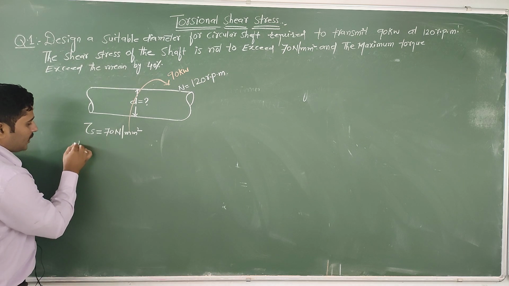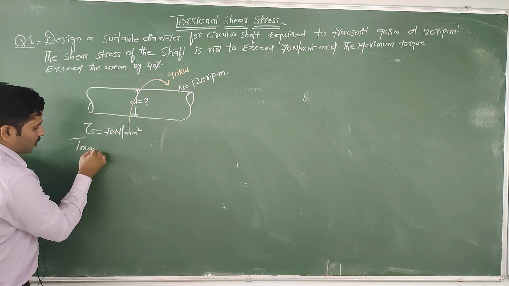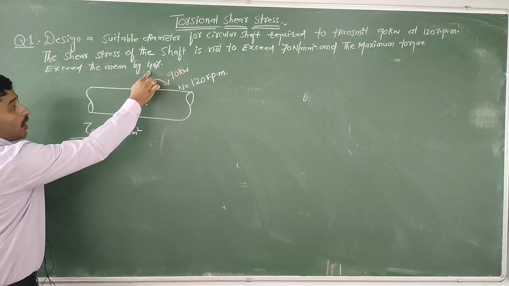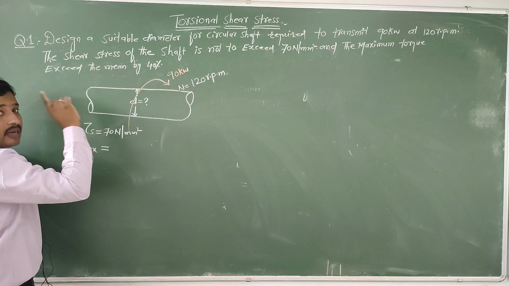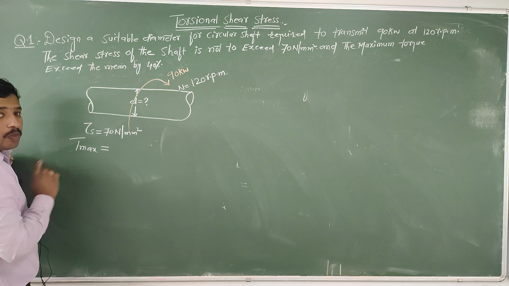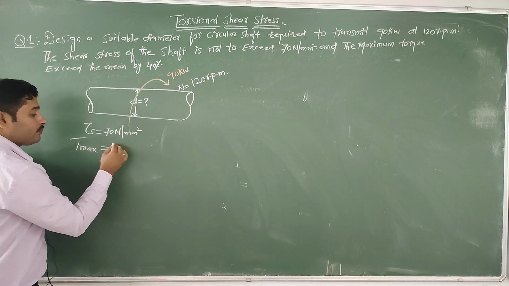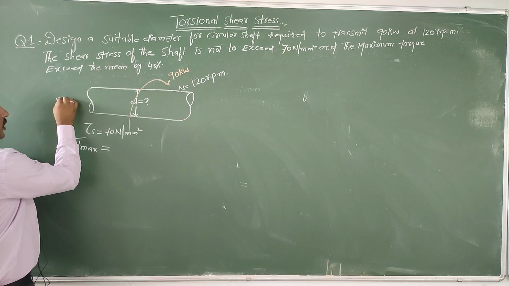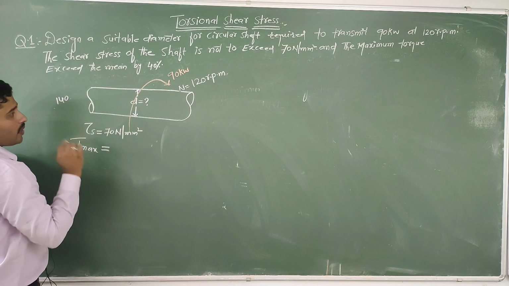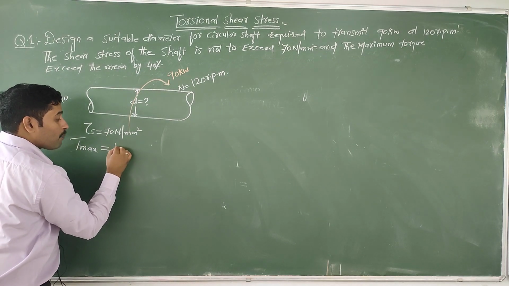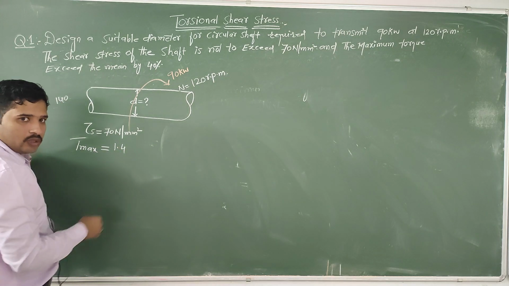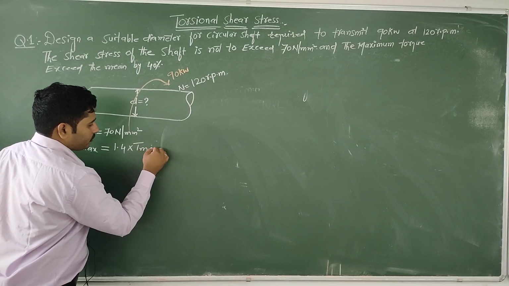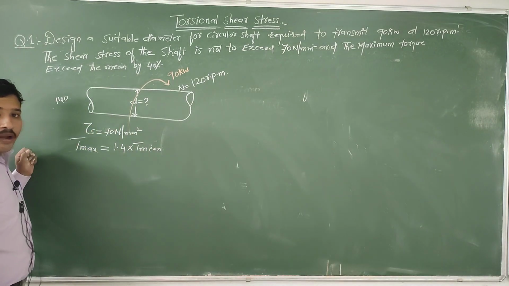So this means that the maximum torque equal to, 40% means 100 plus 40, it should be 140%. 140 by 100 should be 1.4. Is it right? Into mean torque. Okay, dear?